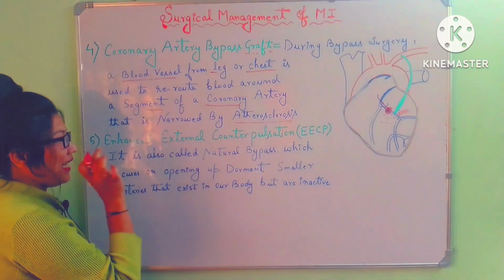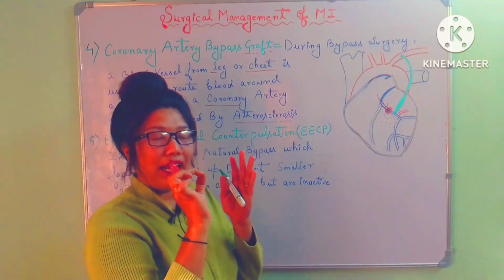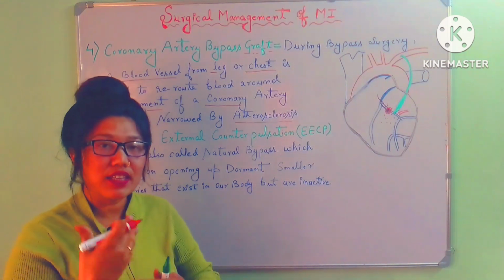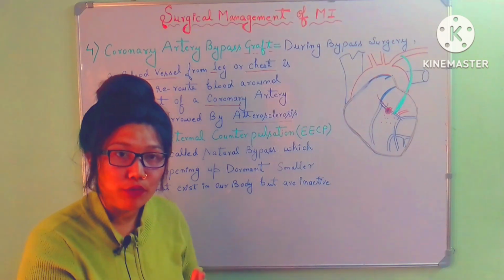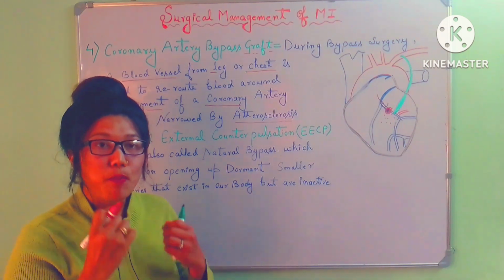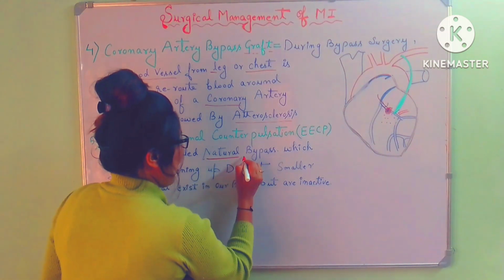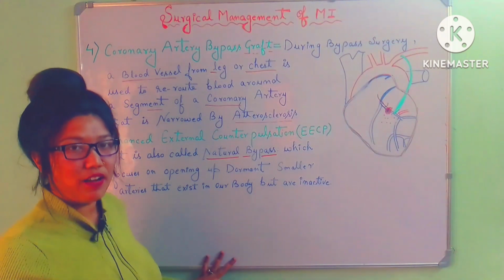Next is our EECP, meaning enhanced external counterpulsation. We are enhancing the power of the heart by supplying it more and more blood. It is a natural process, as God has given us such a beautiful body which can heal itself.